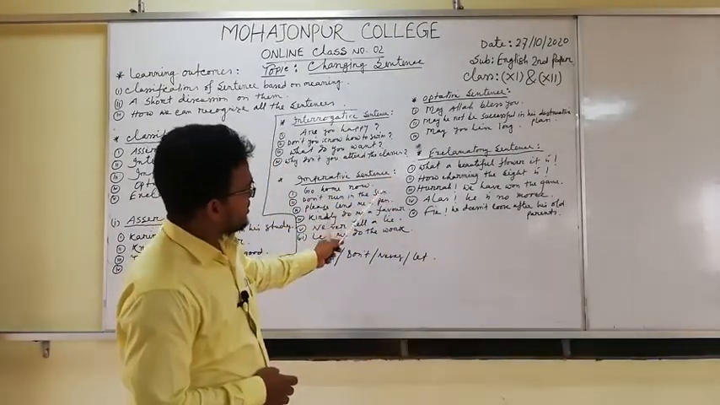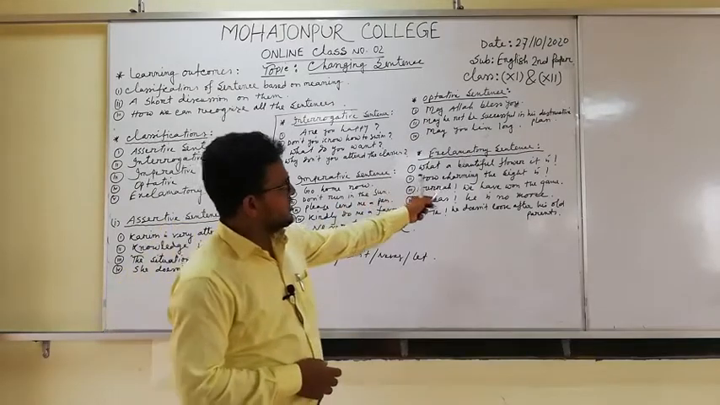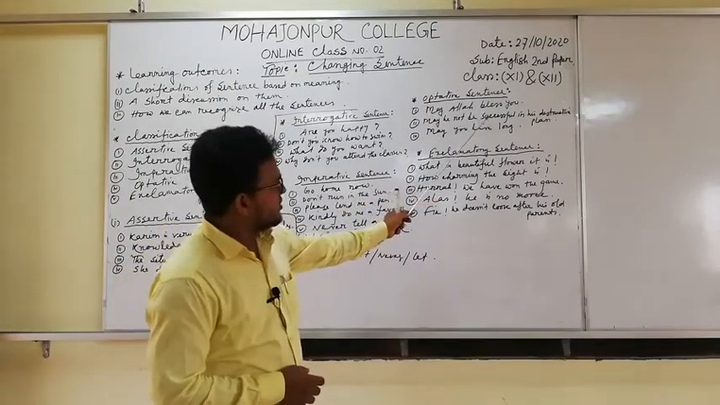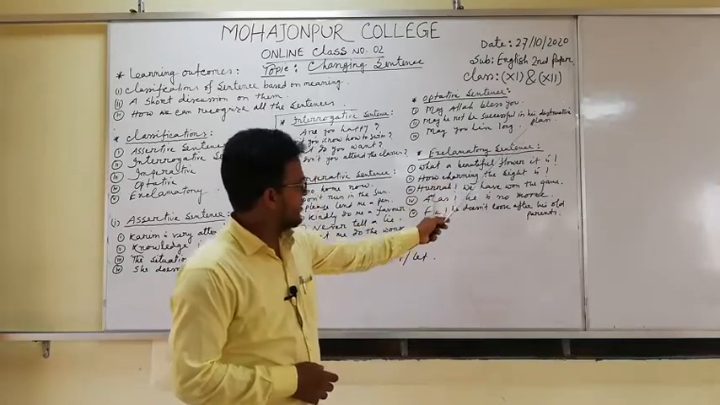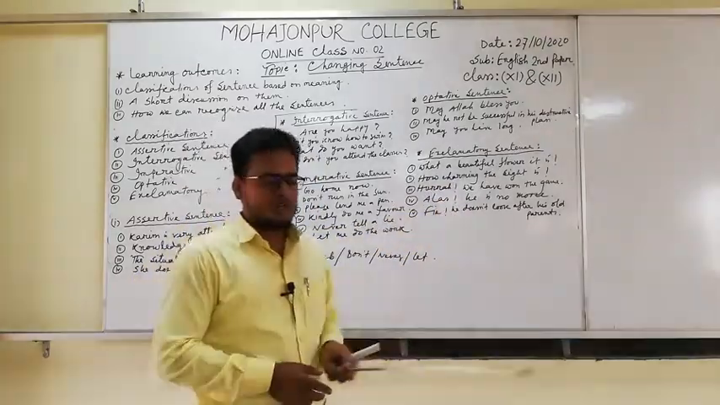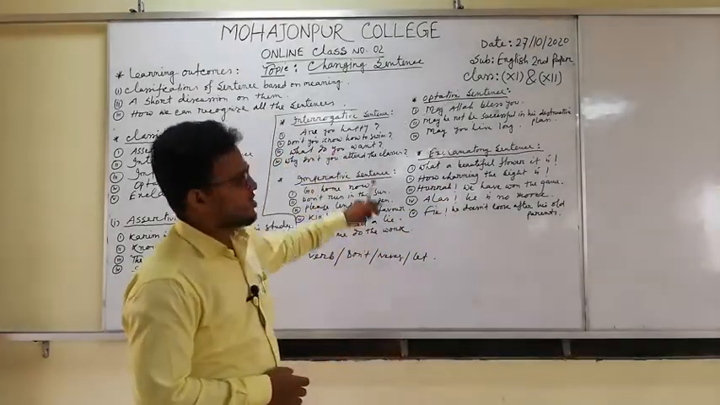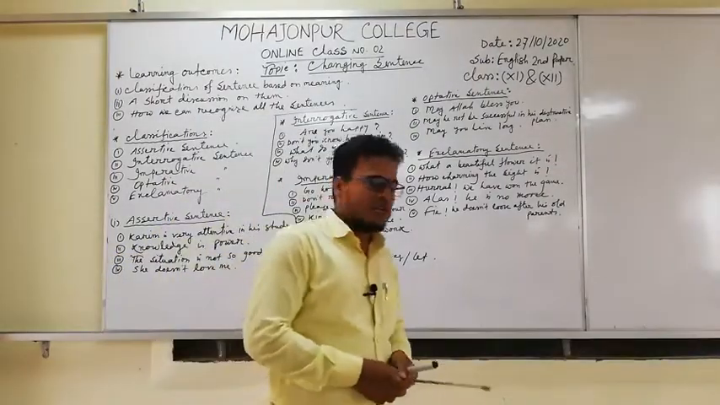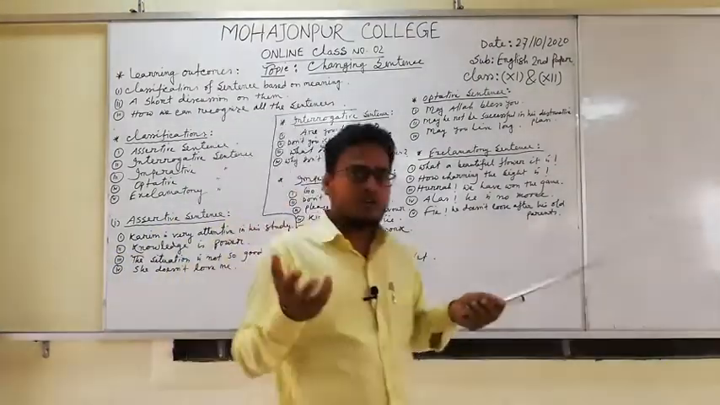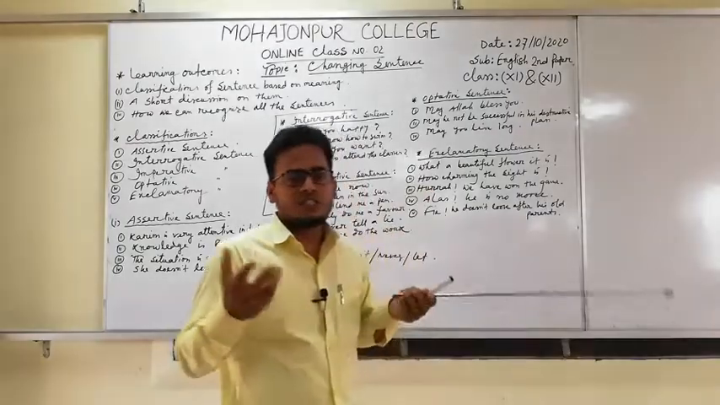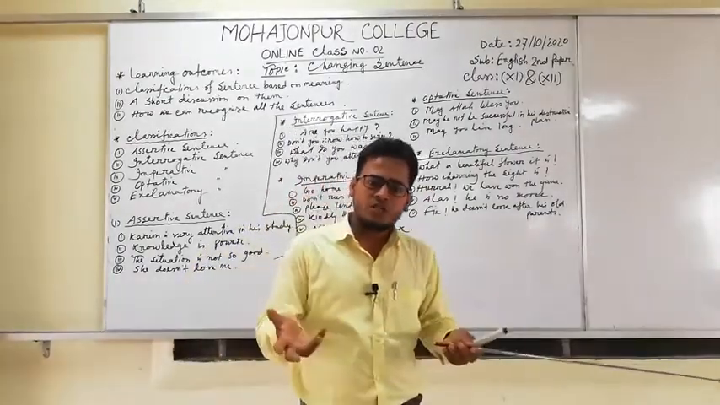There are some sentences here. May Allah bless you. May he not be successful in his destructive plan, and may you live long. These sentences are called optative. Actually, how can we recognize whether a sentence is optative or not?